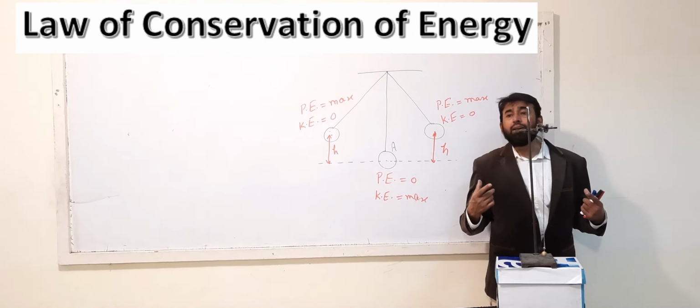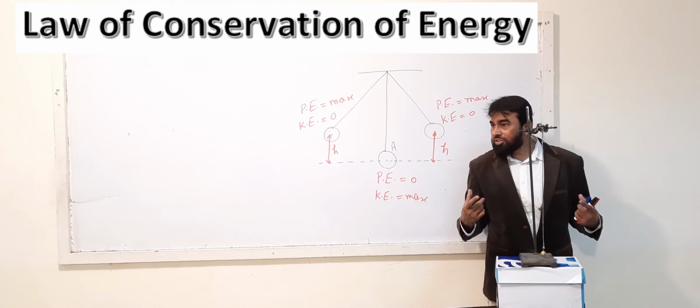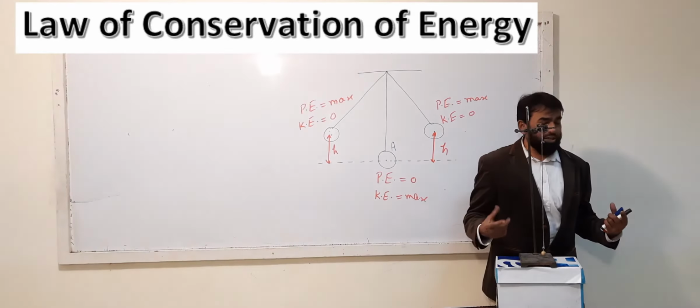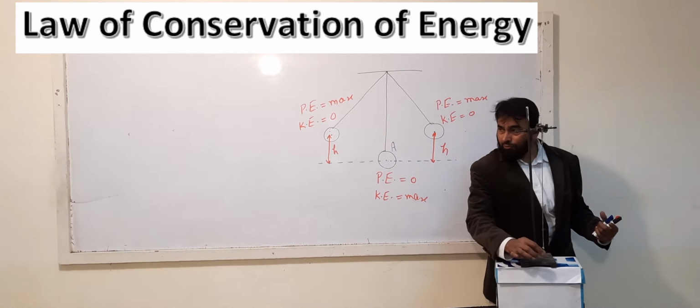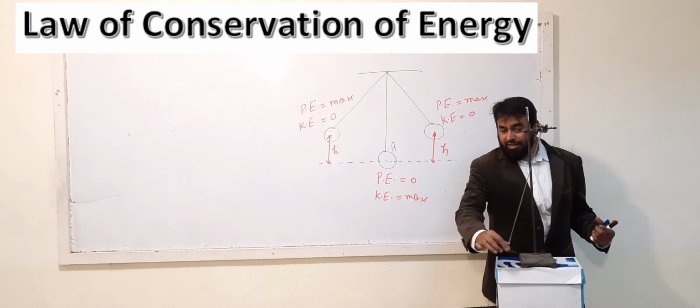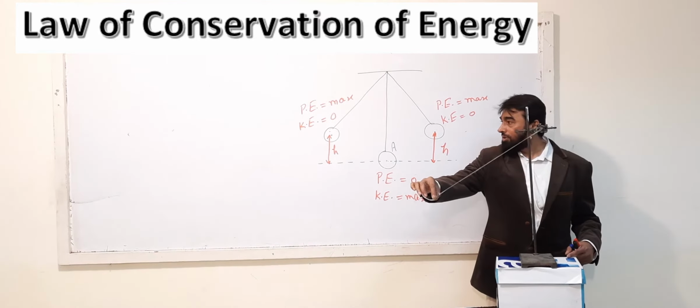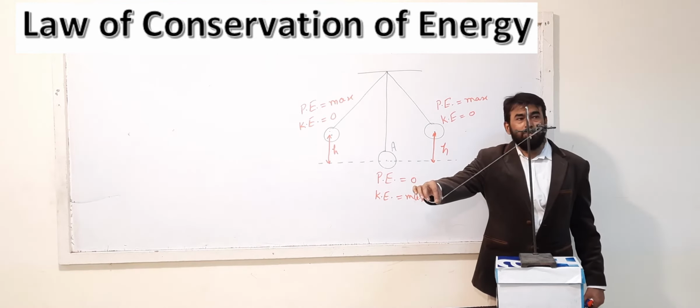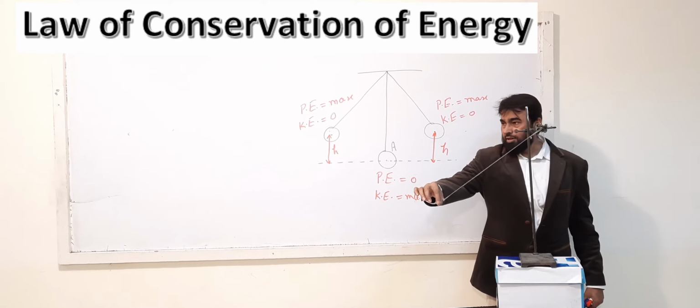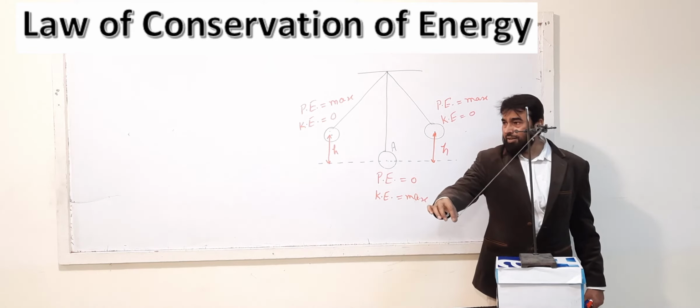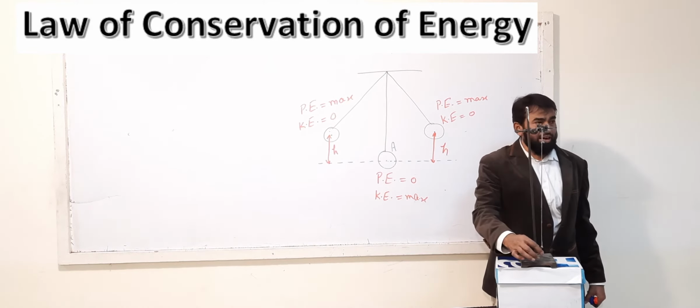Now I am using my body's chemical potential energy. While using it, I am applying the force. The force is applied and I am raising it up to this level. Okay, up to this level it has been raised. What I did was work. I did work against the gravity.